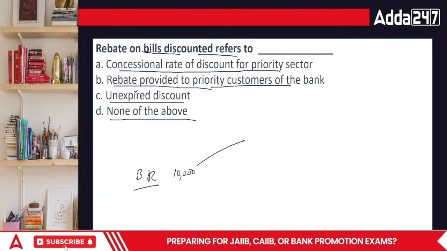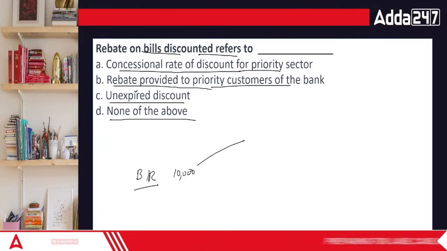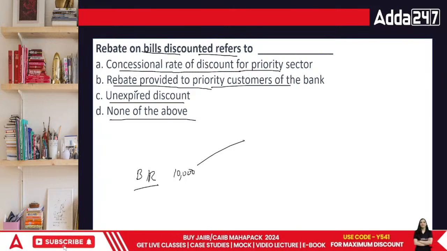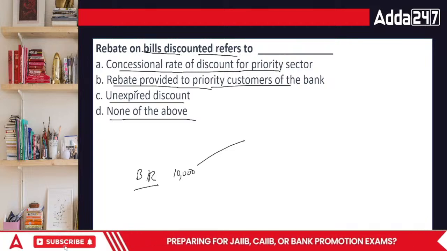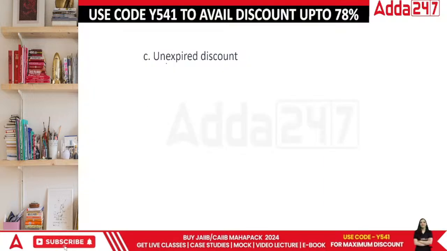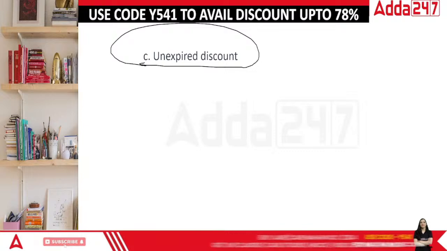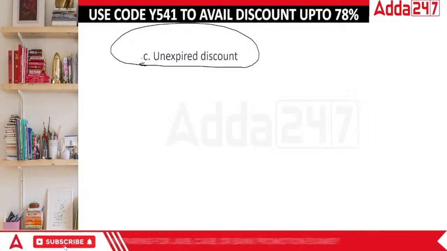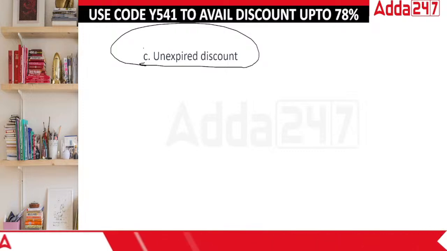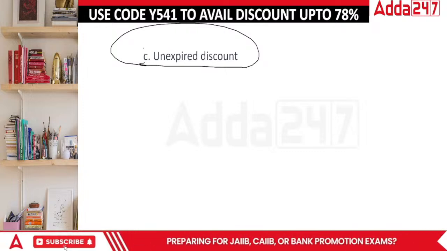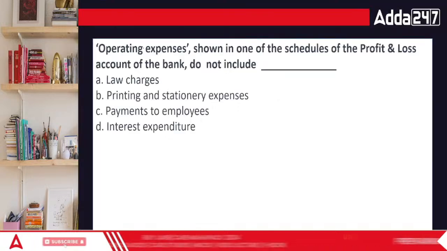Acha, this is where you pay in terms of the amount earlier. Bill discounted is basically the amount where you are selling it to the bank, and rebate is basically the portion when you have unexpired discount. Matlab the discount which is not passed on to you yet. Unexpired means that rebate on bill discounted, when there is a bill discounted and the person pays before time, then it is called unexpired discount.